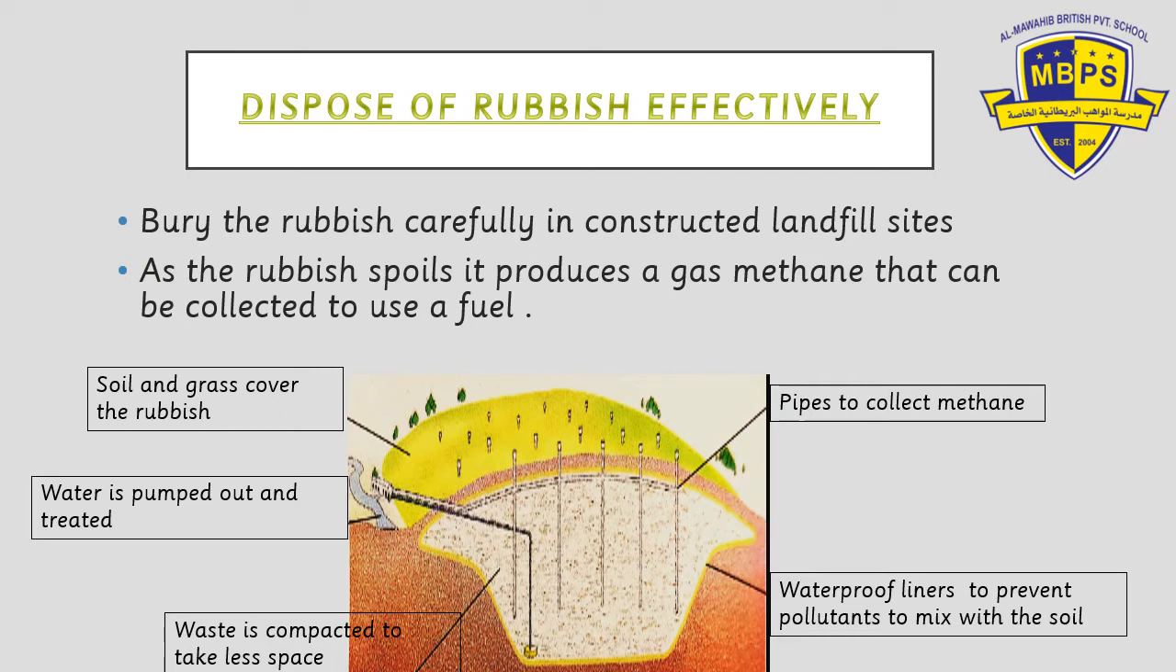And then most importantly, after the waste has been dumped, they put waterproof liners covering on the top also. After covering from the top, they cover the soil with grass. They grow grass and plants over it, so that if any animals are living there, they don't fall into the hole inside the landfill site. They can use the grass for eating, and it helps them to keep safe. So disposing of rubbish effectively is also a very important way of taking care of our environment.